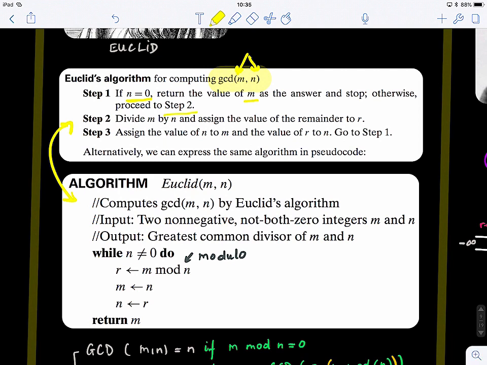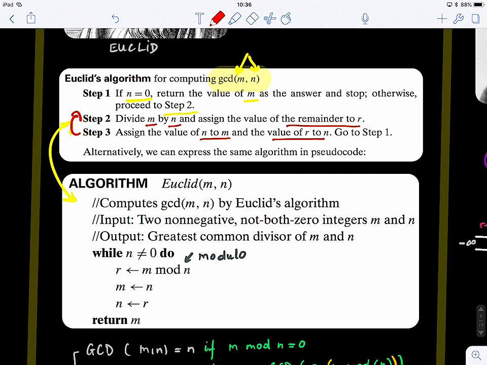So what is step 2? Step 2 is we divide m by n and assign the value of the remainder to r. Then assign the value of n to m and the value of r to n. So you can see these are assignments, but spelled out. It's written in plain English. And then we just repeat again.